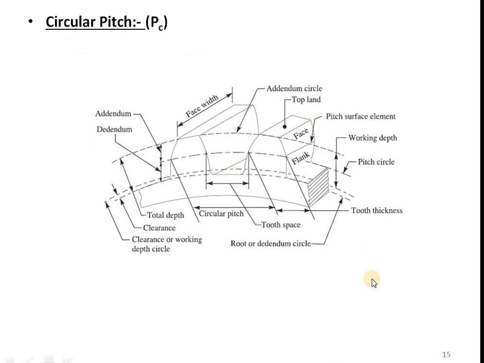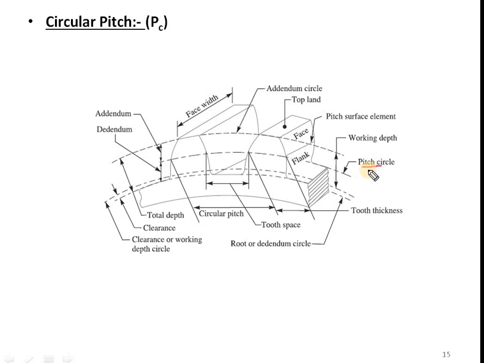Okay. Next point is circular pitch. It is denoted by capital P suffix C. You might have seen the pitch of the threads, right? Pitch of the threads you have measured along a straight line. But here in this case, as the gear is circular, we will measure pitch along the circle. And which circle? It is nothing but the pitch circle. So it is defined as the distance measured along the pitch circle